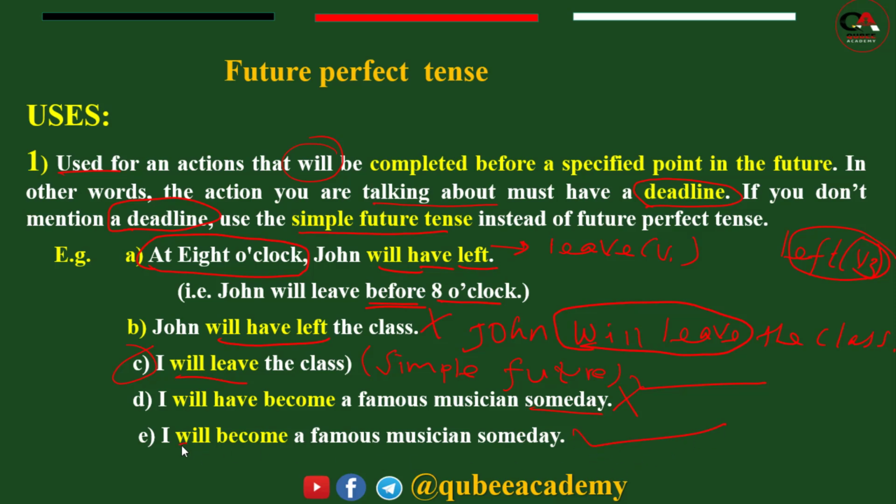This one is simple future, and the other one is future perfect. So when there is no deadline in a sentence, we have to use simple future instead of future perfect. So you have to use future perfect and simple future tense in this way.